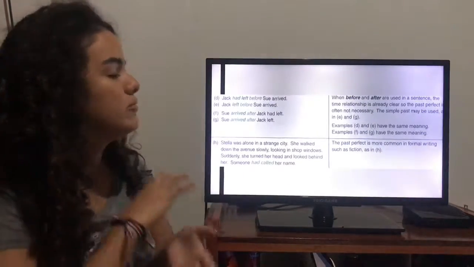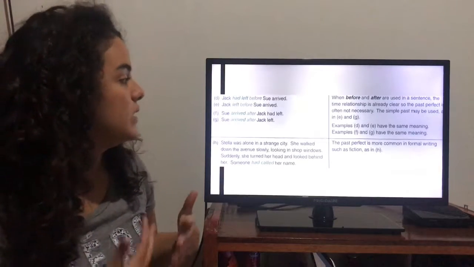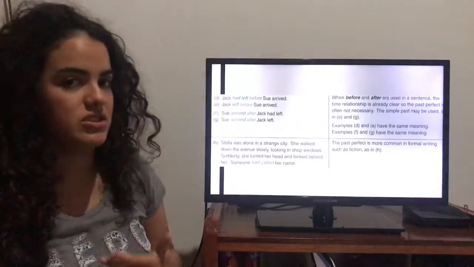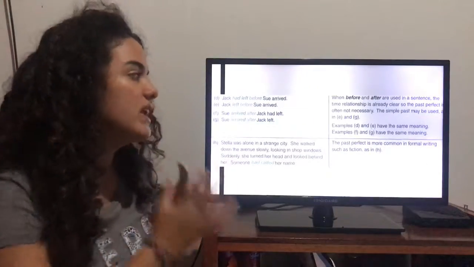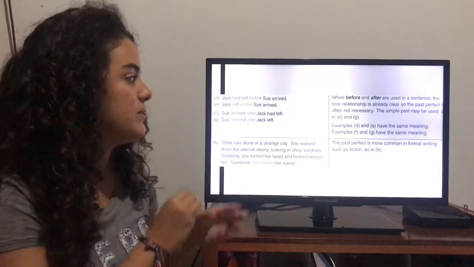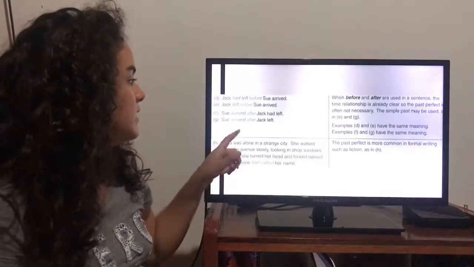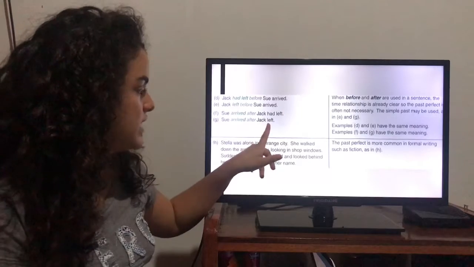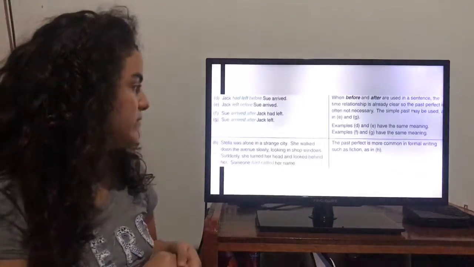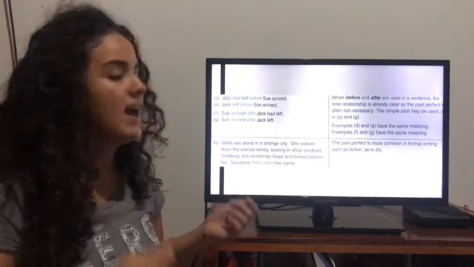Now, how to use them: Jack had left before Sue arrived, so we can use before, and we can use after: Sue arrived after Jack had left. When before and after are used in a sentence, the time relationship is already clear, so the past perfect is not necessarily needed. Like Sue arrived after Jack left, we can just say it without past perfect, or we can say it with past perfect: Sue arrived after Jack had left.